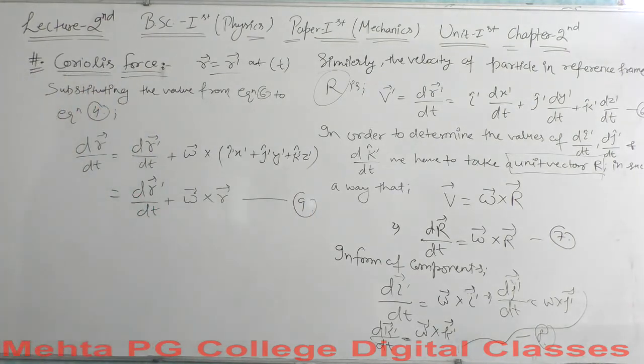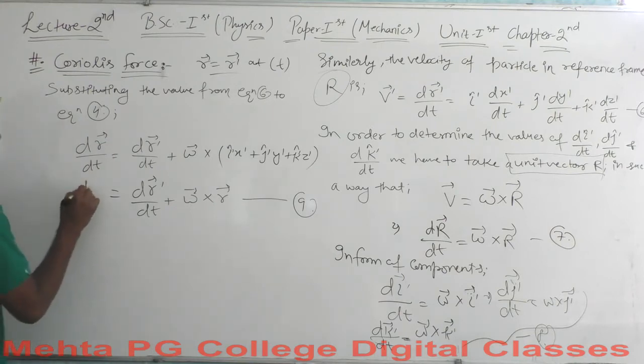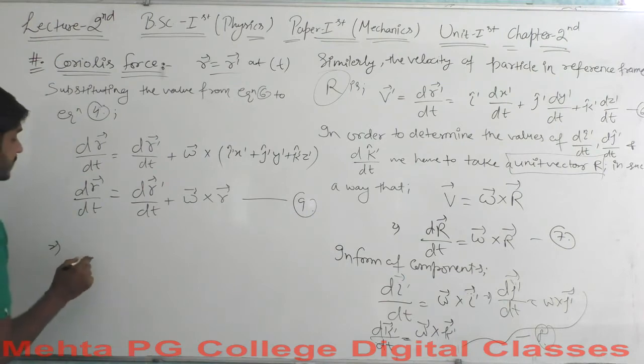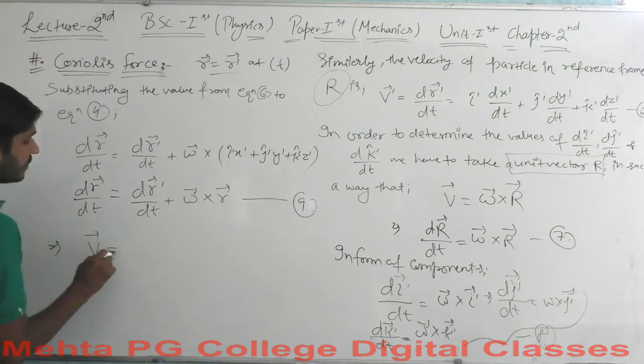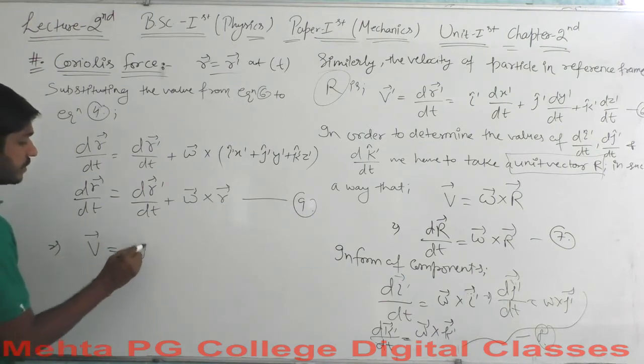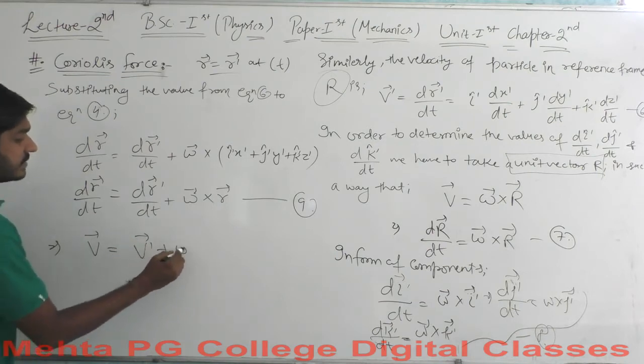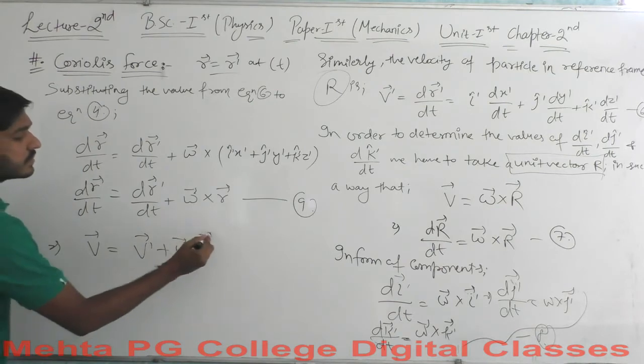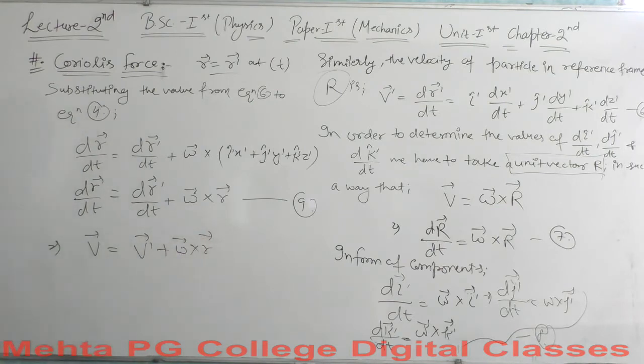Okay, so this is equation 9 here, or in some sense you can say that the velocity v, yes, this is dr over dt here. So the velocity transformation says that the velocity vector v will be equal to the v dash vector plus omega cross r vector. Okay, so this is the transformation equation here.